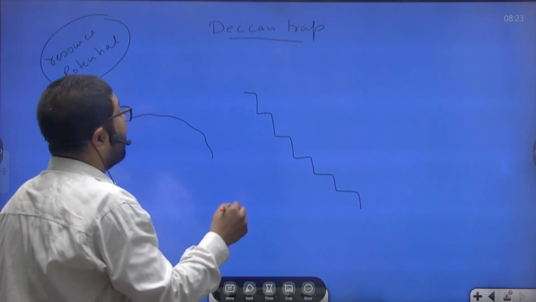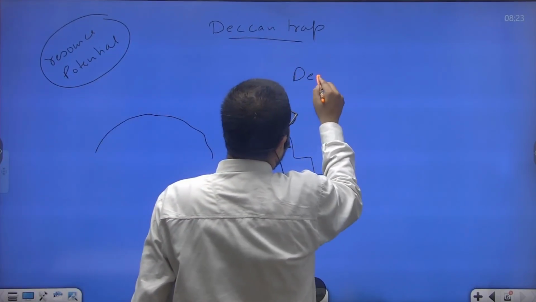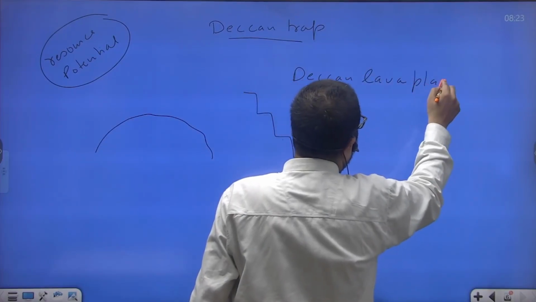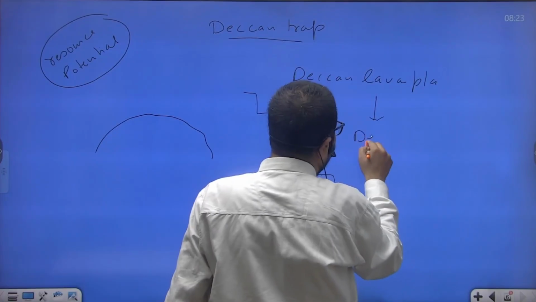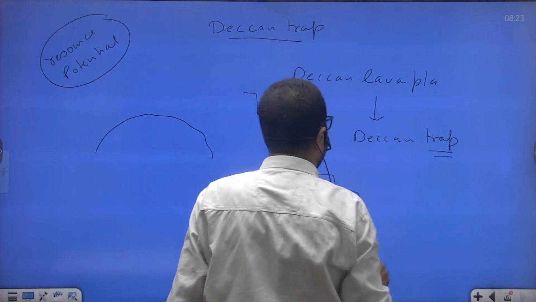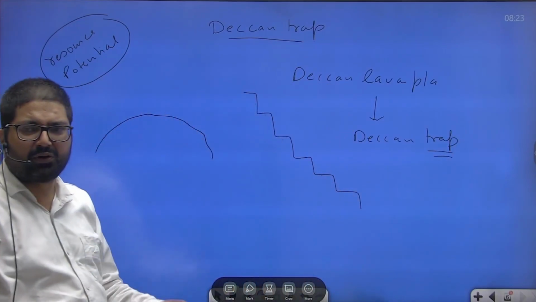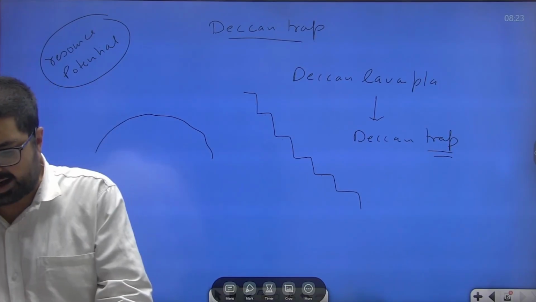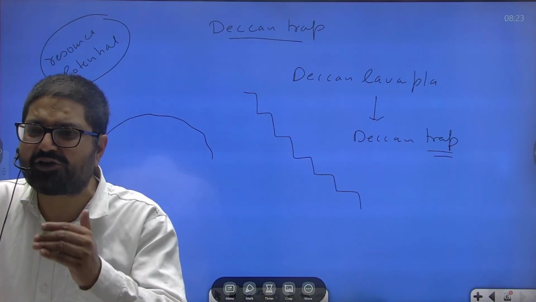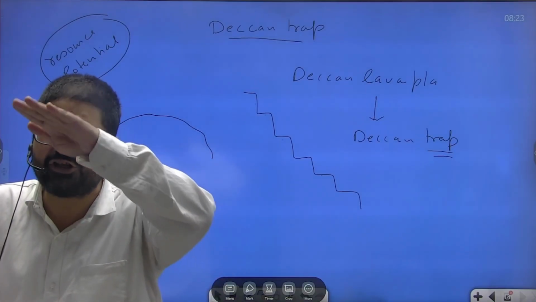So this Deccan lava plateau is known as Deccan Trap. Trap means staircase type topography. So Deccan Trap is the name given to Deccan lava plateau, which on weathering has given way to staircase type topography, सीढ़ी नुमा topography.